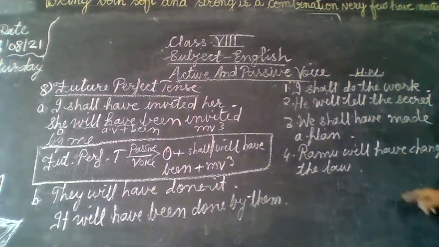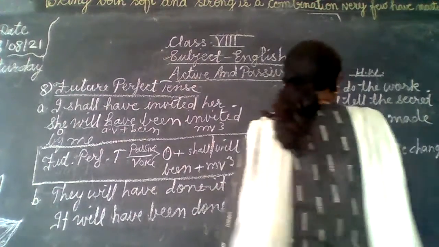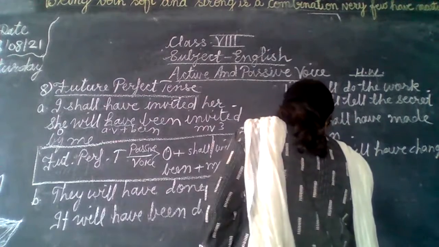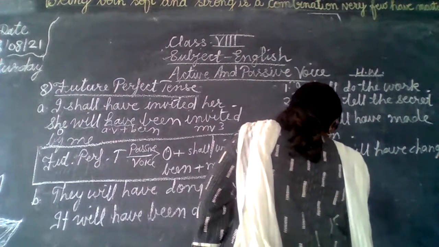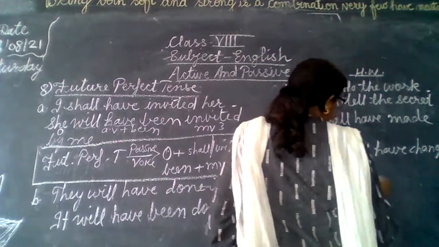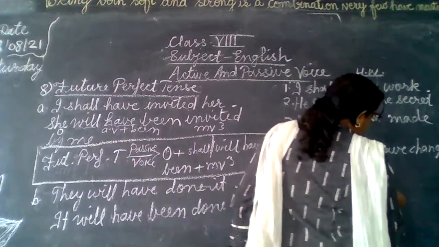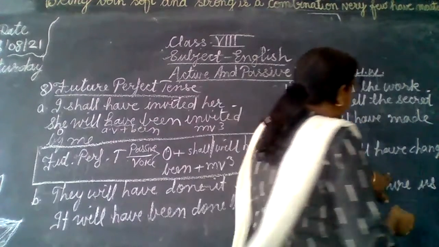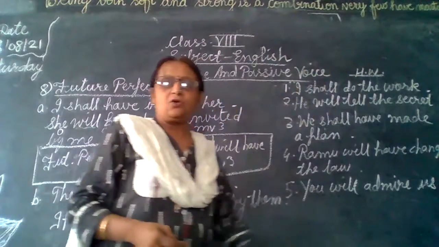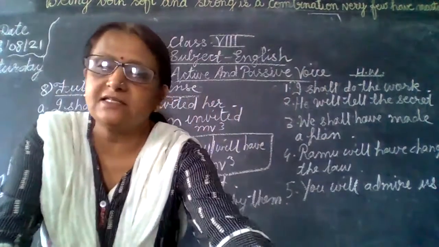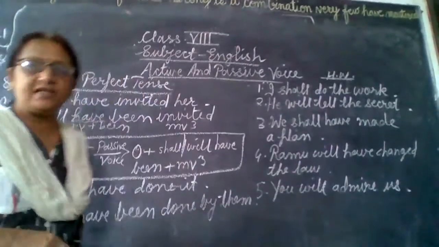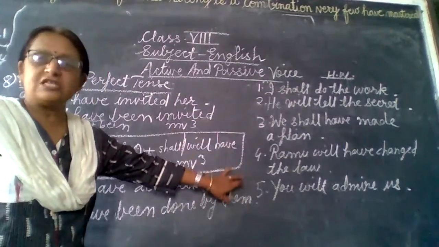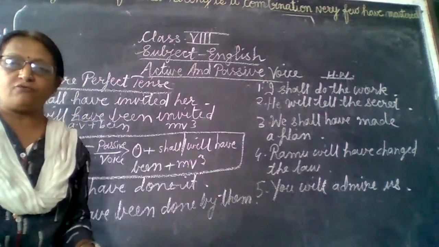Again, it is future perfect tense. Next one: you will admire us. So these 5 sentences you have to do as homework. See the sentences properly. These 5 sentences are for the future tense and future perfect tense. You will do it as homework.